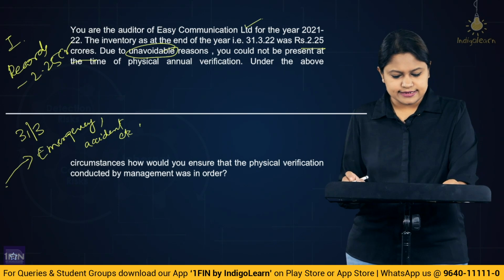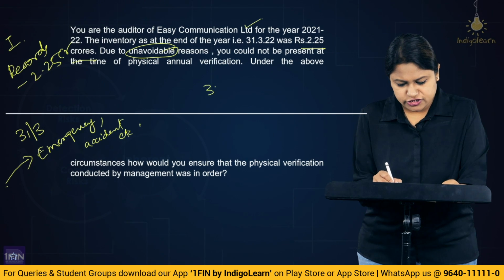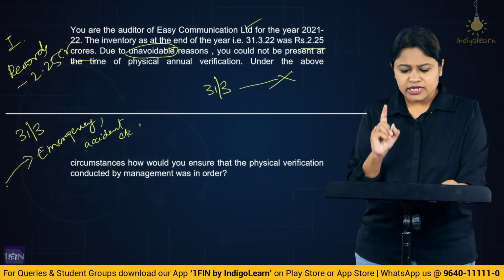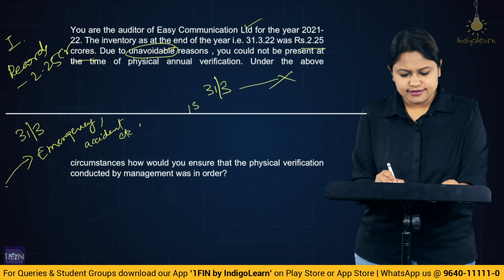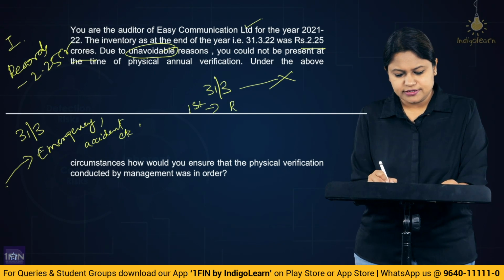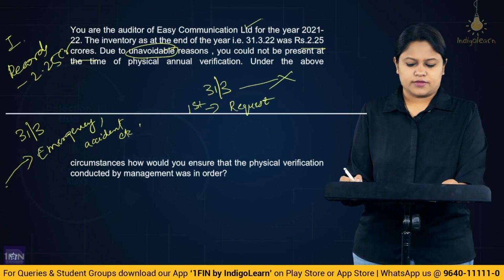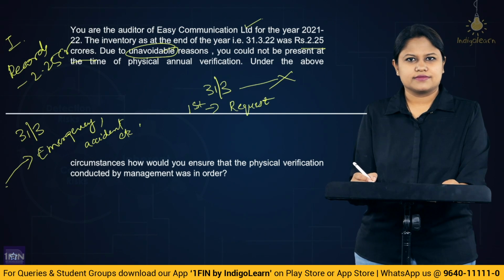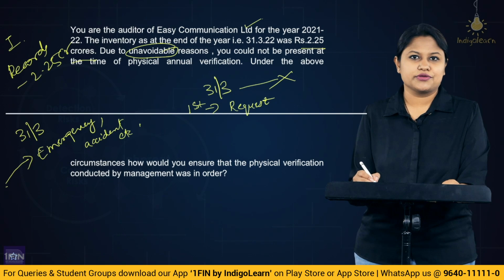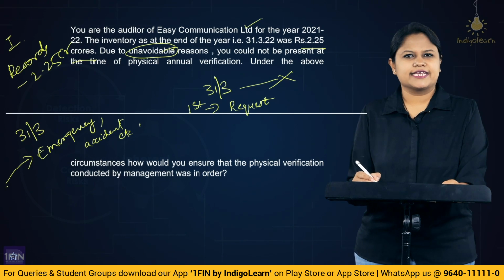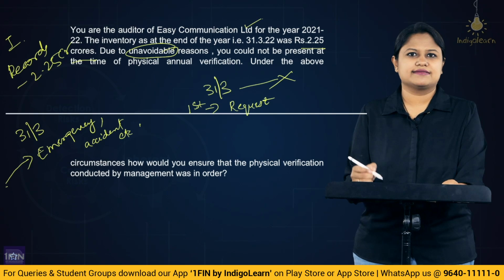So now we can tell here that on 31st of March, when they conducted it, you could not reach. The first thing you could do is request the management to conduct it on some other day. You could tell them to conduct it on the next day. What guarantee is there that management is going to listen to you? So first you request. If the management agrees, the next day make yourself available to be present there.